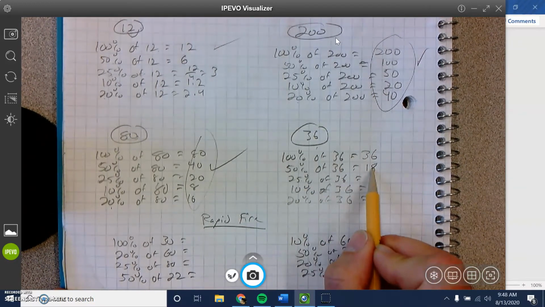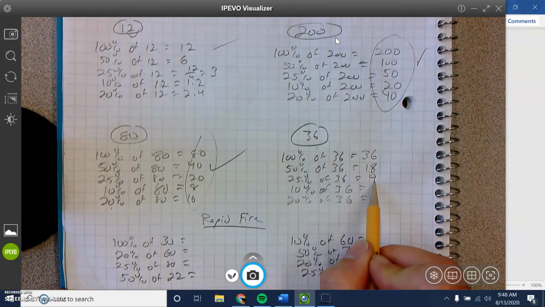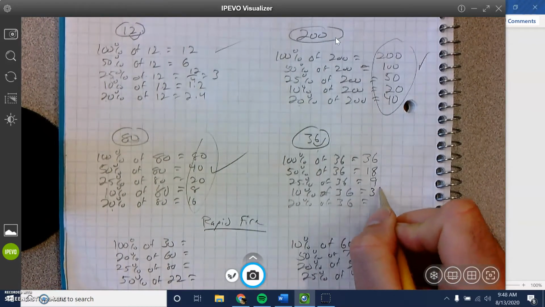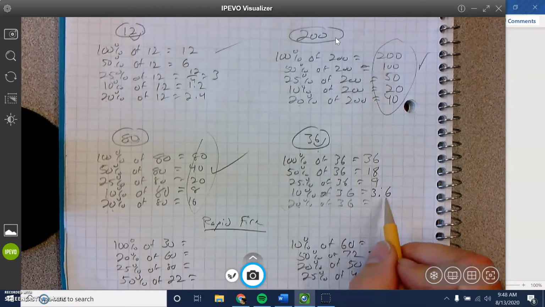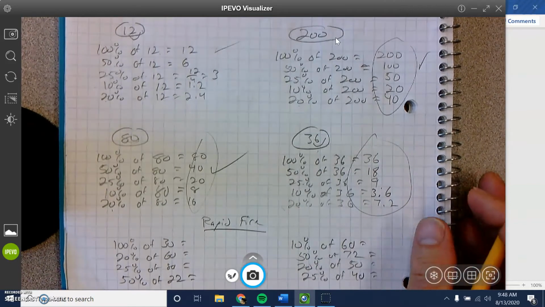25%, which is half of 50%, or a fourth, 36 divided by 4 is 9. 10%, move the decimal over, 3.6. 20%, you're going to double the 10% and you get, boom, 7.2. No calculator involved. Got it.